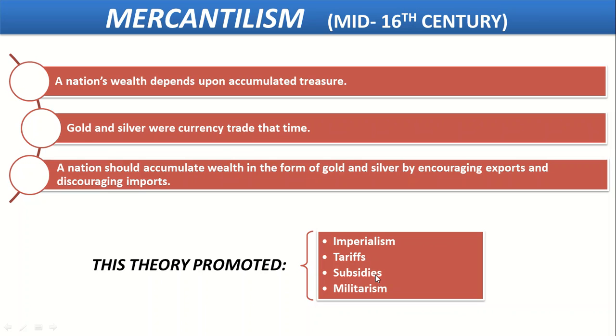Because at that time many countries invaded other countries for their resources. For example, Britain invaded India and made India its colony, and one of the main causes was to have a grip on the resources available in India. So this theory promoted imperialism and militarism.